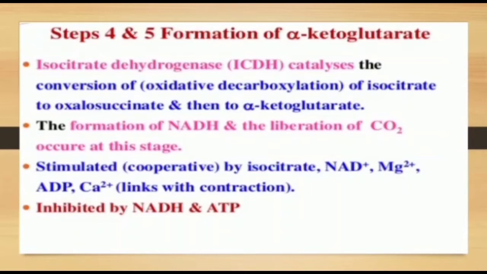Next step, formation of alpha ketoglutarate. Isocitrate dehydrogenase (ICDH) catalyzes the oxidative decarboxylation of isocitrate to oxalosuccinate and then to alpha ketoglutarate. The formation of NADH and liberation of CO2 occur in this stage. It is stimulated cooperatively by isocitrate, NAD, Mg2+ and ADP, and inhibited by NADH and ATP.